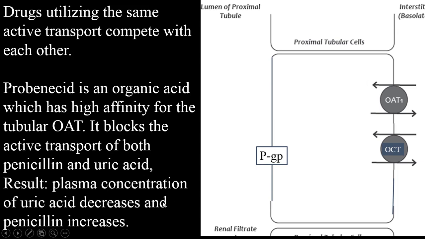With the effect, the plasma concentration of uric acid decreases and penicillin increases, because penicillin is normally secreted and uric acid is normally reabsorbed. It blocks both processes, thereby decreasing uric acid and increasing penicillin. That's why it may be used to enhance the effect or plasma level of penicillin, or to decrease the uric acid in the blood. That is known as a uricosuric drug.